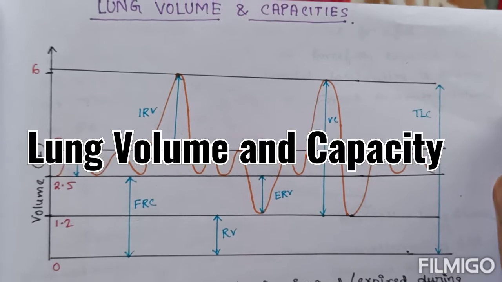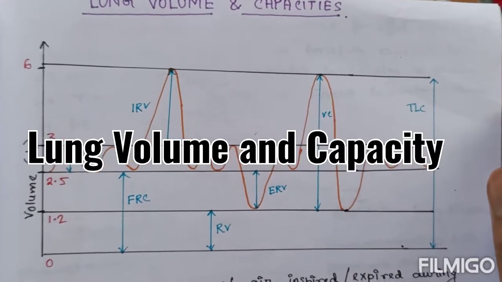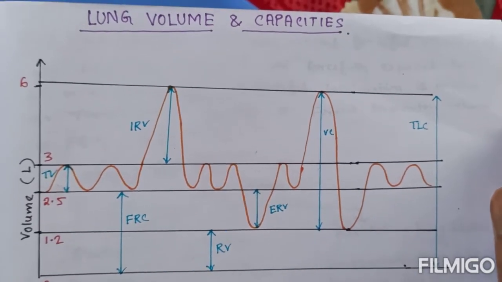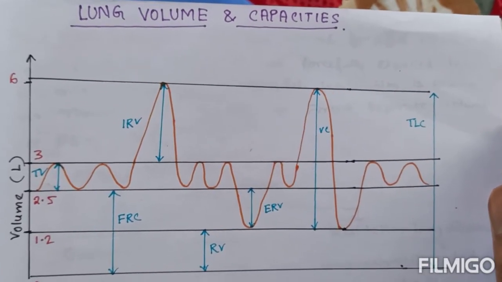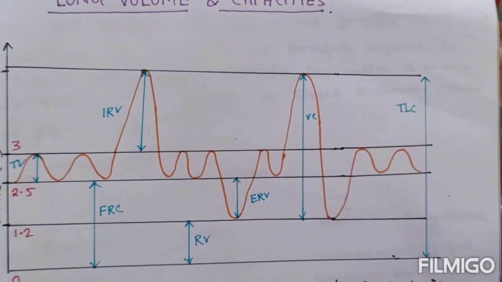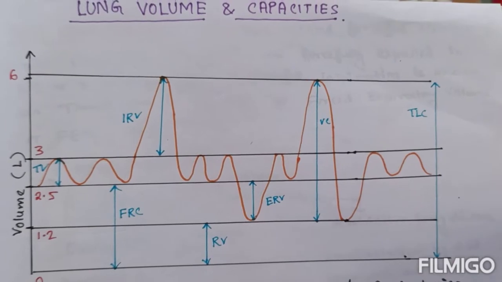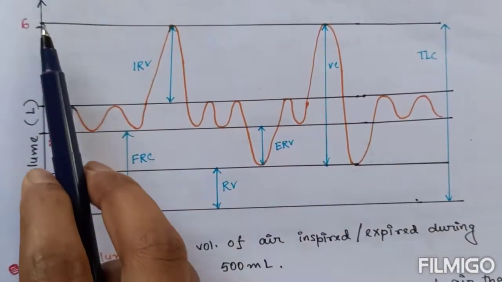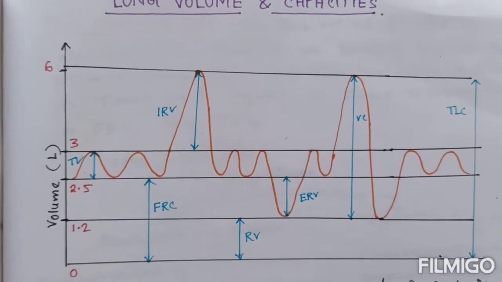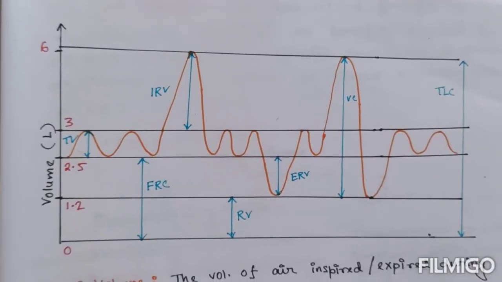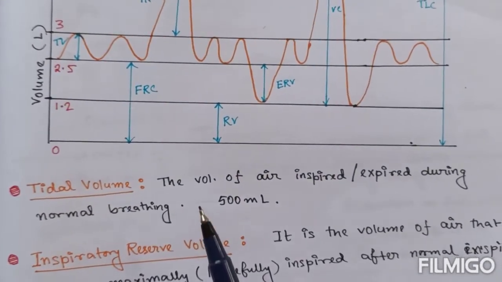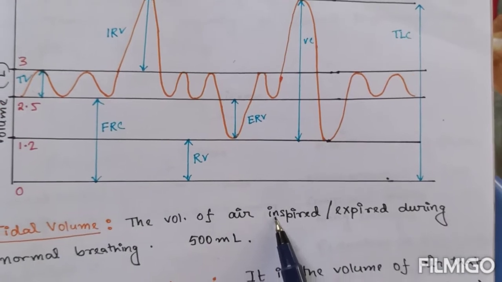In this video of respiratory system, we will talk about lung volumes and lung capacities. The basic difference between a volume and capacity is the simple fact that a capacity is the sum of more than one volumes, and the different volumes and capacities can be depicted in a single curve.